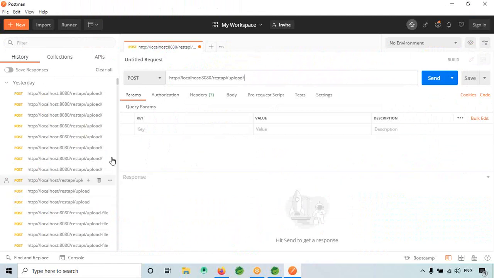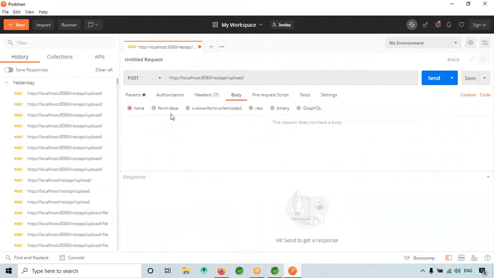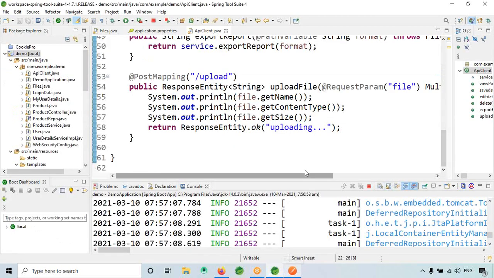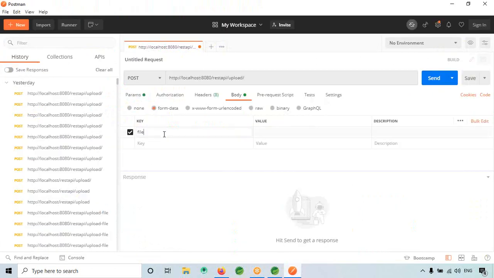Upload. Okay. See, now if you want to upload something, just give file here, not in the params, guys. Click on the body. Click on form data. So here give file. When I click the option, the text is coming. Change to file. So when I choose file, the select files option will come.